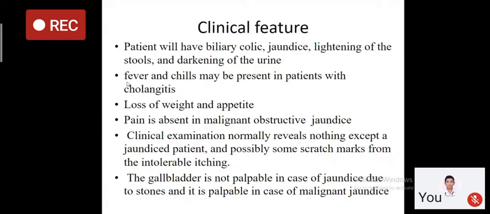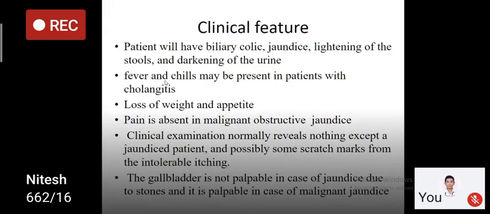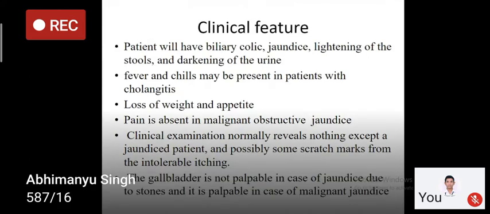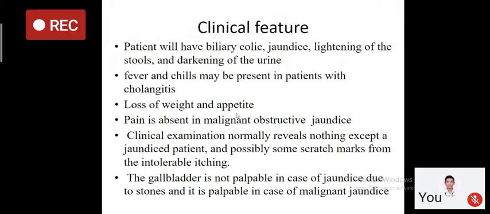And there can be fever and chills if patient is having cholangitis. What is cholangitis? Cholangitis is inflammation of the CBD. So if there is cholangitis, patient will have fever and chills. And patient can also have loss of weight and appetite. And as I have told you, pain is absent in malignant obstructive jaundice.